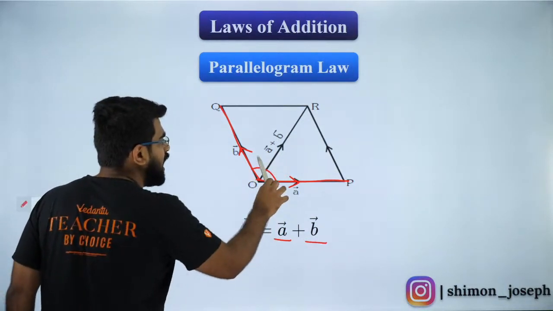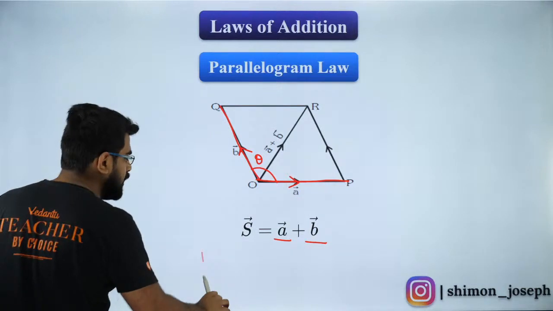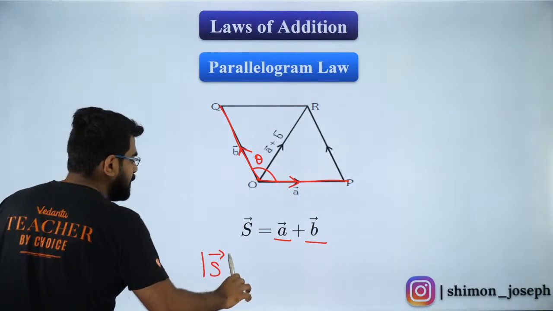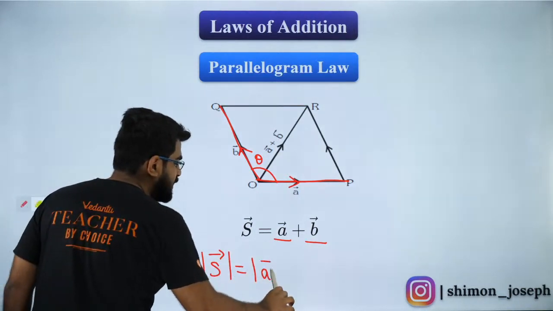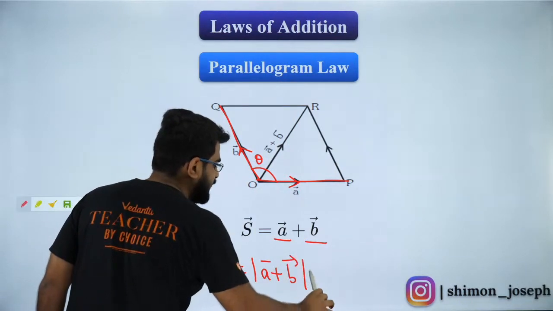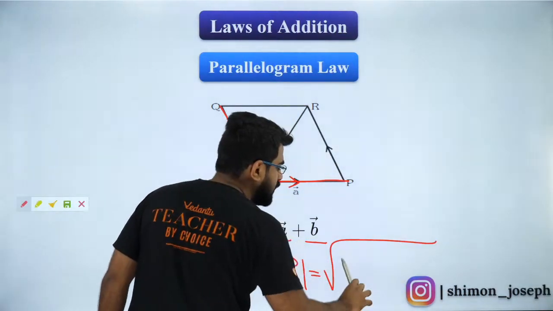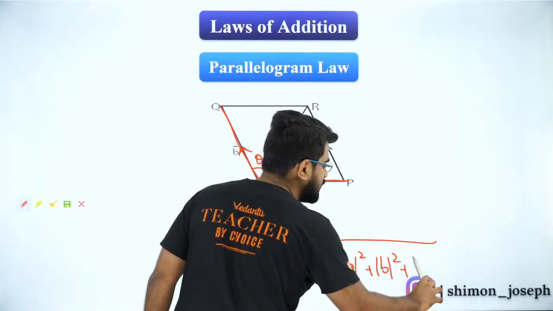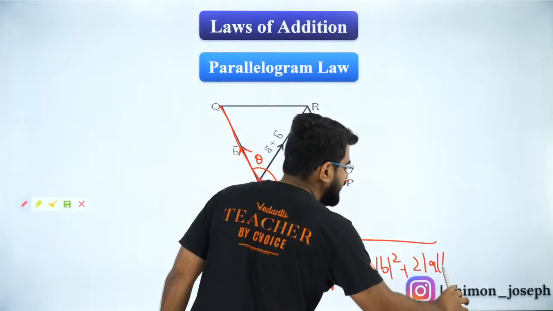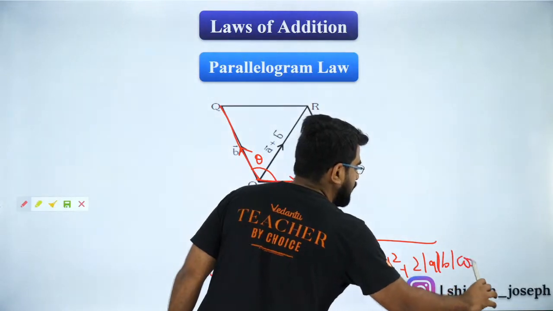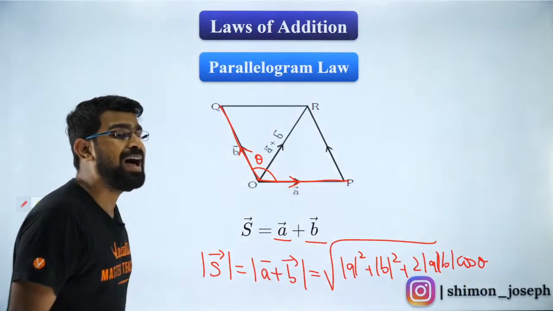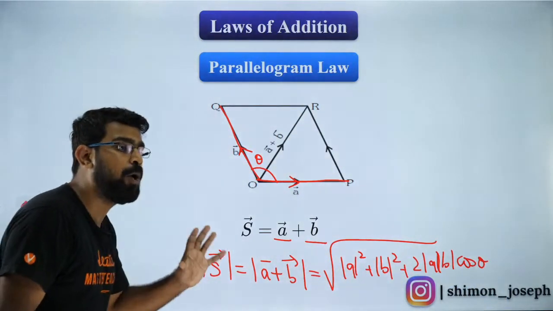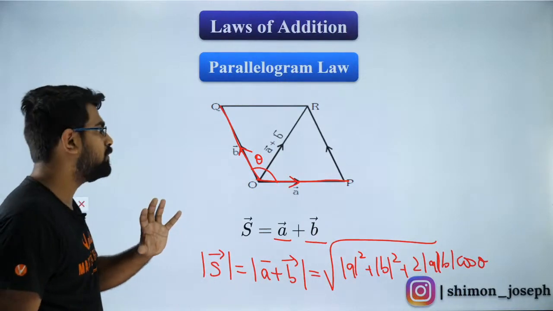So this angle here, my dear students, is theta. So again, your magnitude of resultant is nothing but what? It is going to be the same formula. It is nothing but modulus of A square plus modulus of B square plus 2 times mod A mod B into cos of theta, all under root. That is the magnitude of your resultant. I hope you guys are all clear with it.